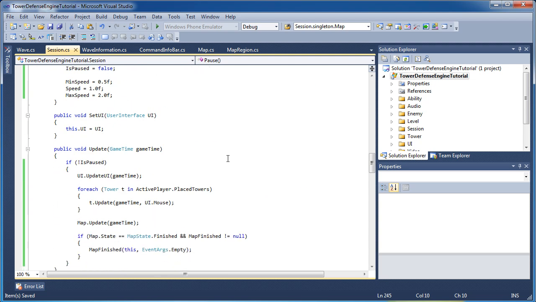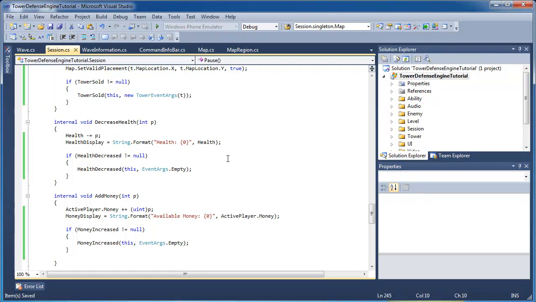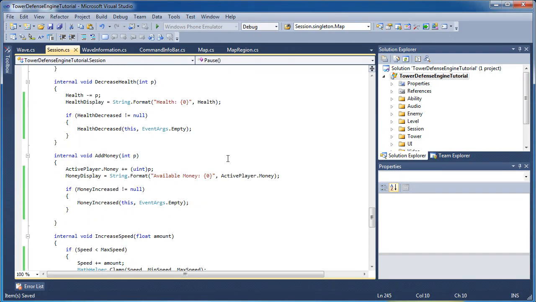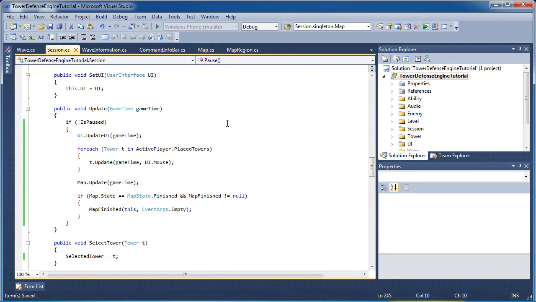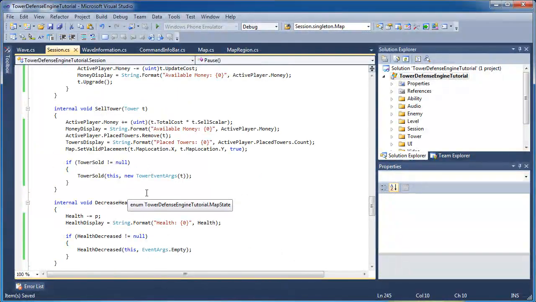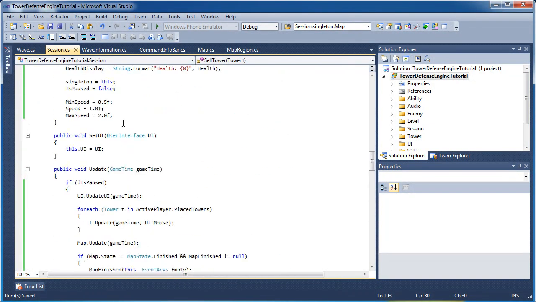So the session class kind of takes care of most of our stuff. When we call session.Update, it will update our towers, our map, and then the map will update our waves and all that stuff. And then it will also update the user interface. And of course, all of our different conditions and events, like selling a tower, purchasing a tower, decrease health, increase health, all that stuff, that will be taken care of in the session class.